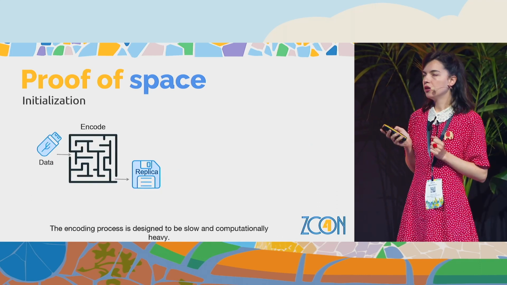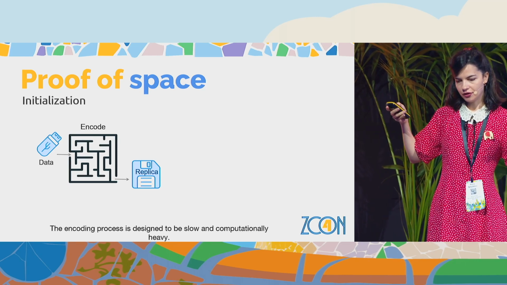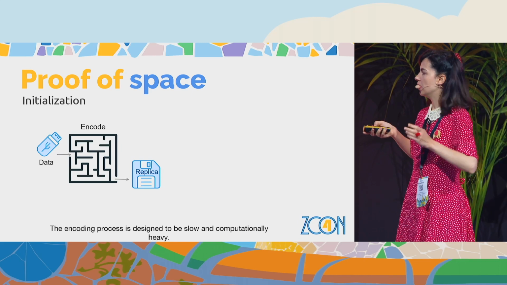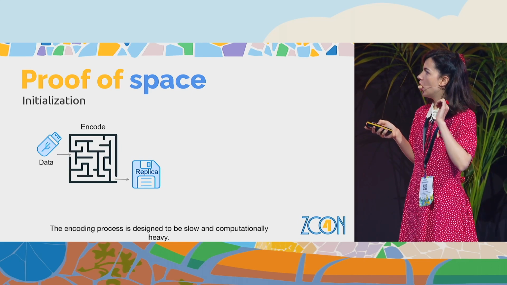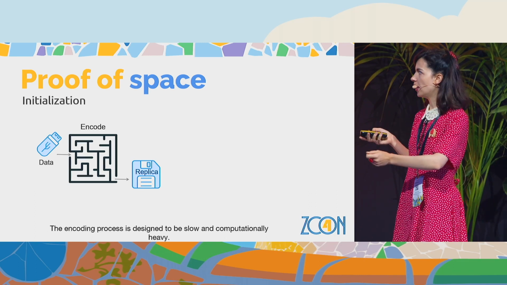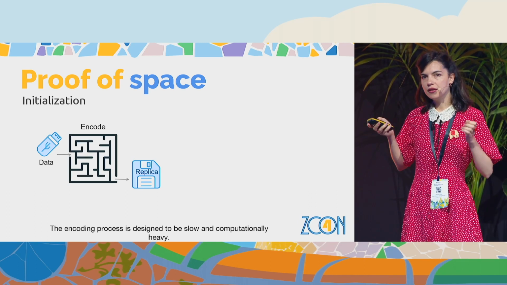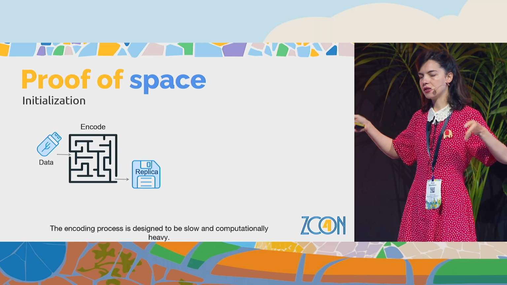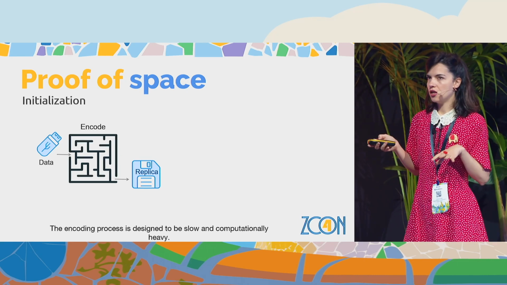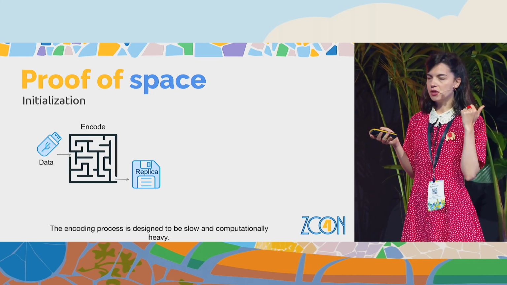So in order to make sure that the amount of space that is claimed is really stored, really provided to the network, it's not sufficient to just store some data. We need to make sure that the data is incompressible and really takes as much space as claimed initially. So we need an initialization phase that serves two purposes.